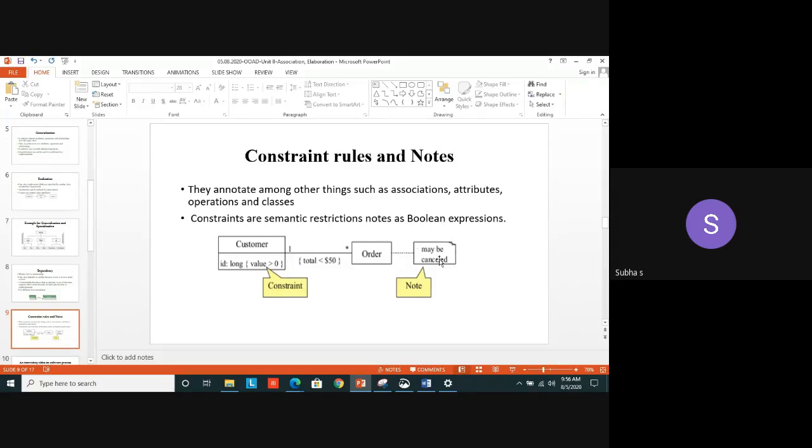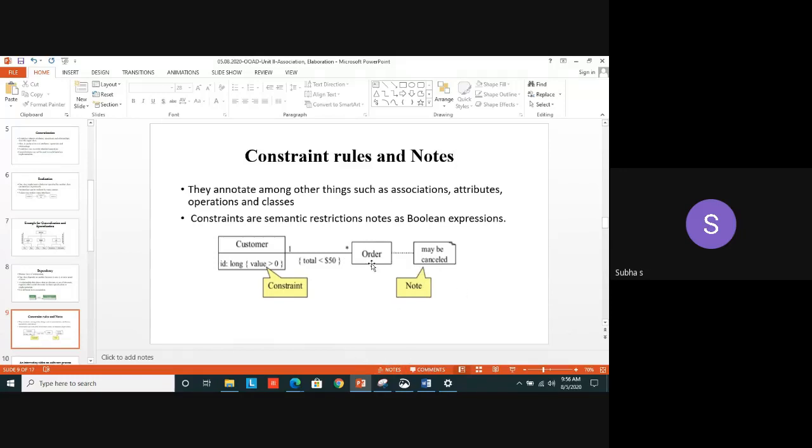So this is the representation for the note. In programming, we use comment lines. Yes, in C, C++, Java, in any program, it's advisable to use comment lines for easy understanding for the user. Same thing in OOAD. In the design part, we are using what? Note symbol. Yes, a dog-eared rectangle. That denotes the note symbol.